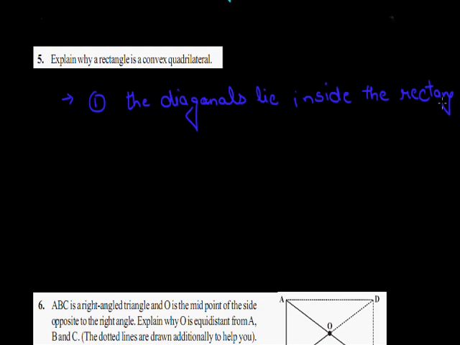Explain why a rectangle is a convex quadrilateral. I can say that first point, the diagonals lie inside the quadrilateral or the rectangle. The diagonals lie inside the rectangle, so it is a convex quadrilateral. This is a condition of convex quadrilateral, that a quadrilateral is convex only if the diagonals lie inside the quadrilateral. So in the rectangle, the diagonals lie inside the figure, so it is a convex